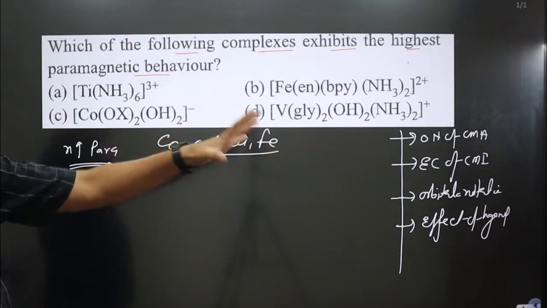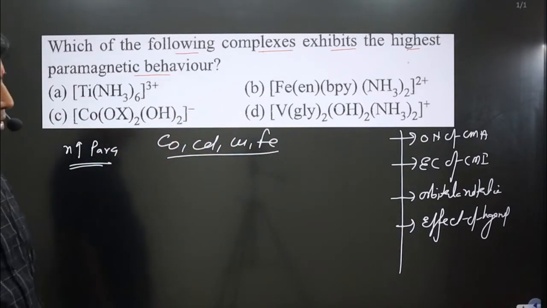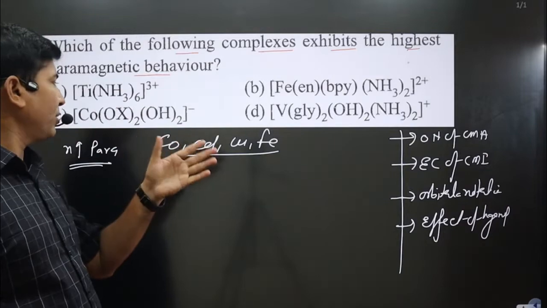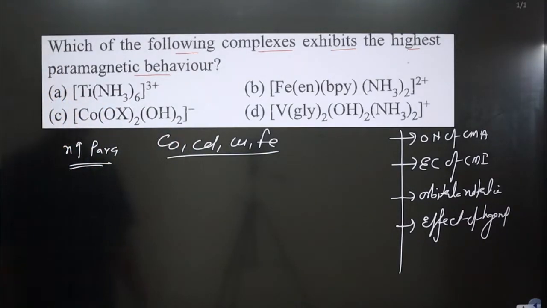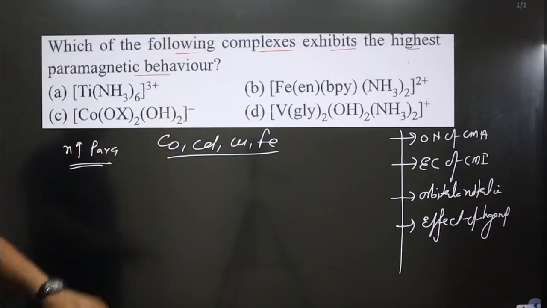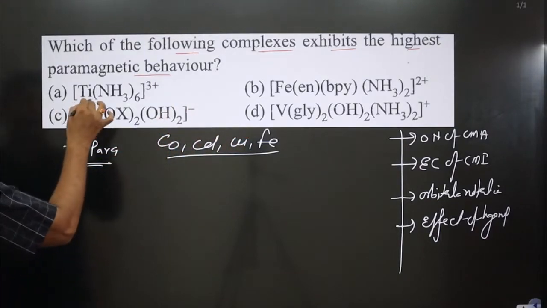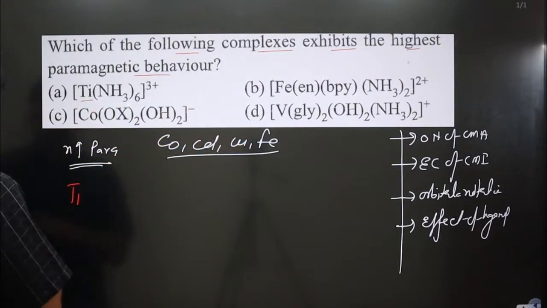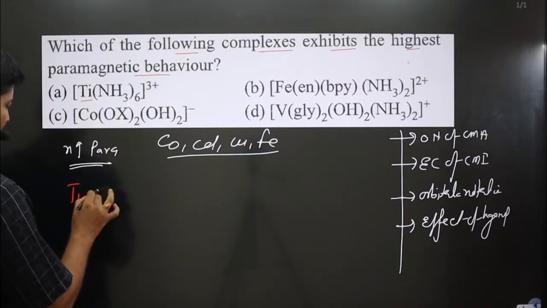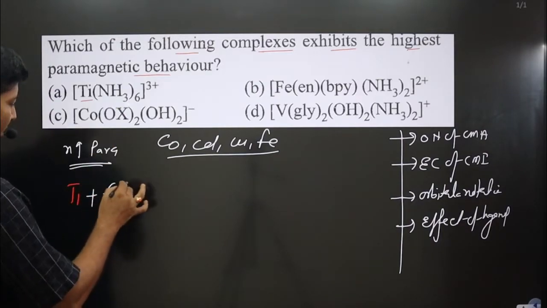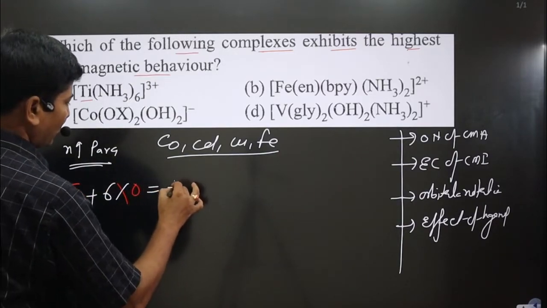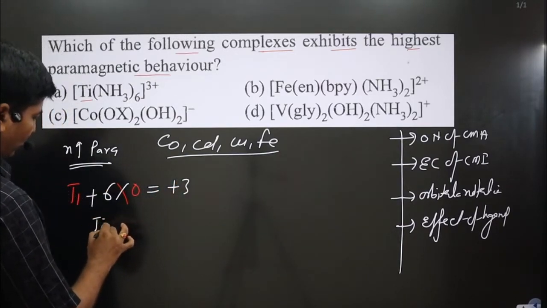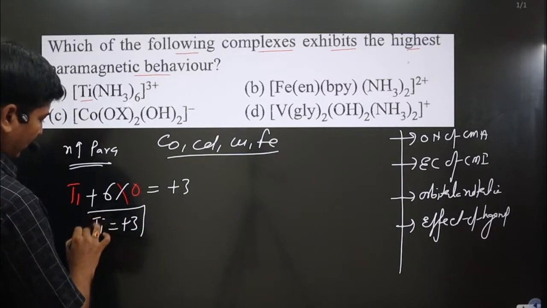Now we apply the steps to find out the number of unpaired electrons in this complex. First we calculate the oxidation number of the central metal atom. This is titanium, Ti, plus ammonia is a neutral ligand, 6 molecules multiplied by 0, and the total charge is plus 3. Then Ti is equal to plus 3, it is present in the plus 3 oxidation state.